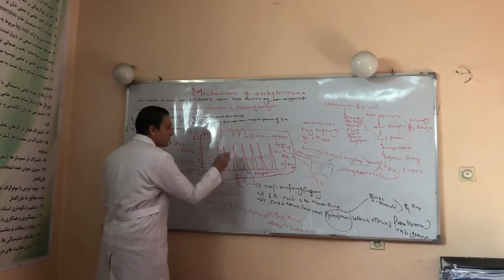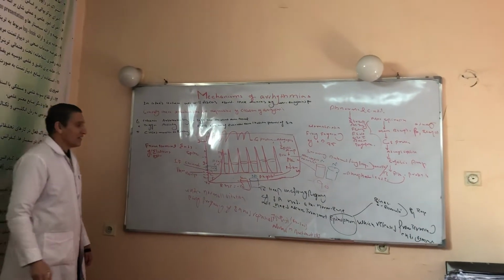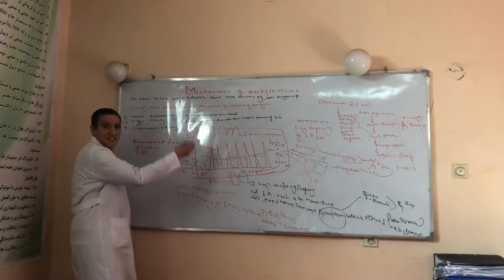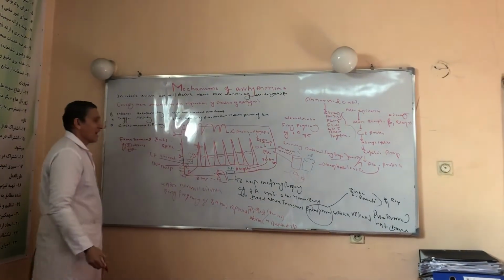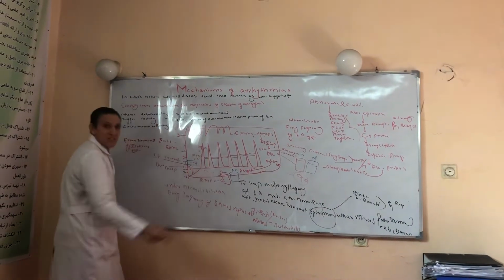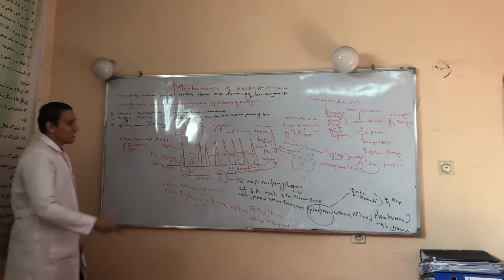During repolarization, the rapid rectifier potassium channel opens, and during this period more potassium goes from inside the cell to the outside, and the cell comes back to a resting membrane potential of minus 60 millivolts.